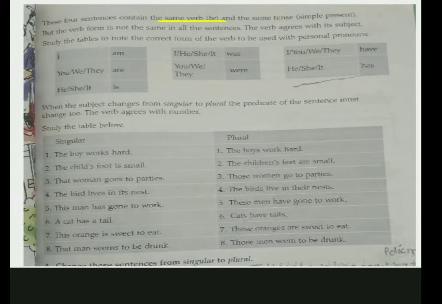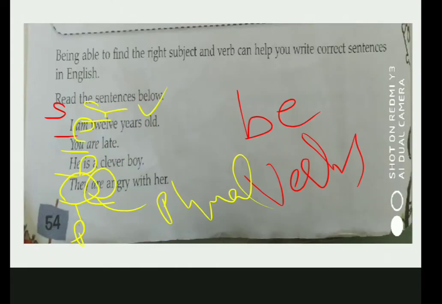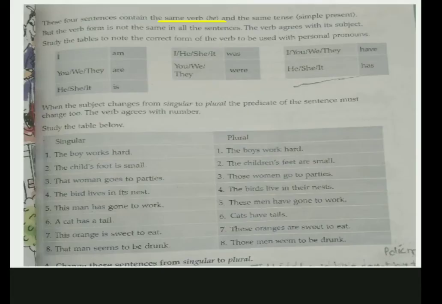So, they all are having be verbs. Aren't they having be verbs? See, all are be verbs, no? Is, am, are. Okay, if there was over here, that would also have been be verb. Was, were, has, have, they were all be verbs. So in these sentences, you have be verbs. And next, the same tense, simple present. Now, same tense, simple present.